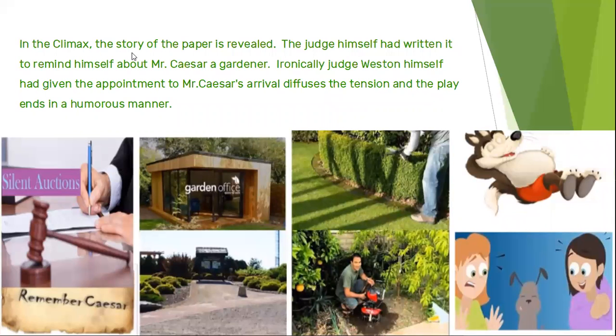In the climax, the story of the paper is revealed. The judge himself had written it to remind himself about Mr. Caesar, a gardener. Ironically, Judge Weston himself had given the appointment to Mr. Caesar. Caesar's arrival diffuses the tension, and the play ends in a humorous manner.